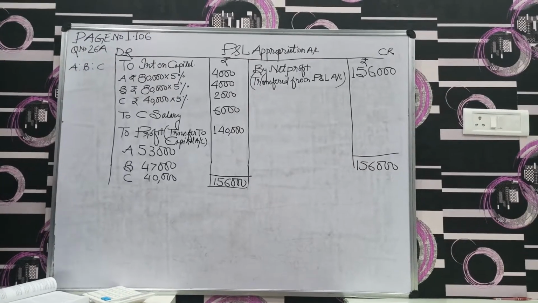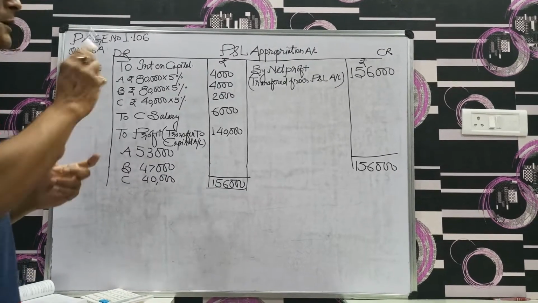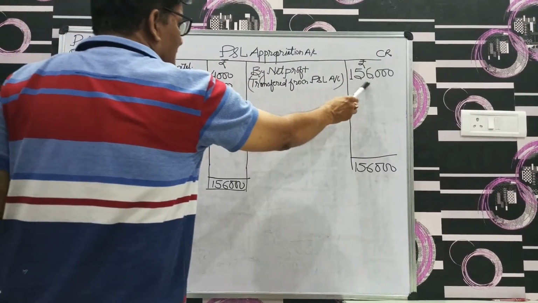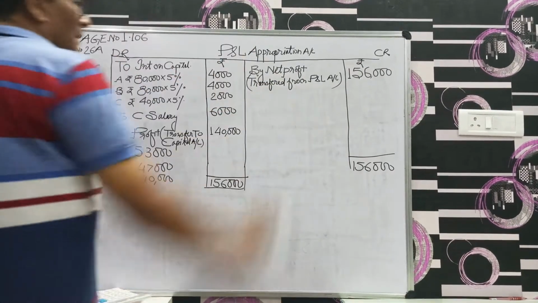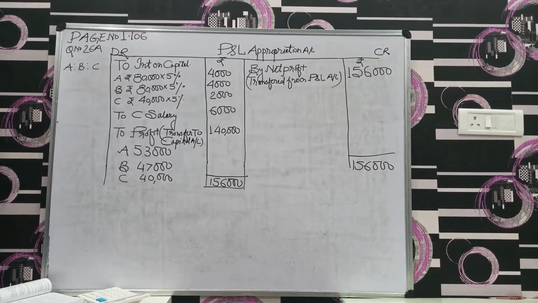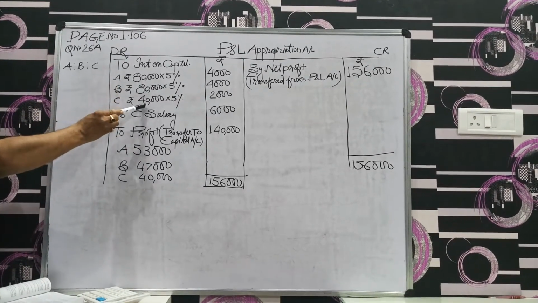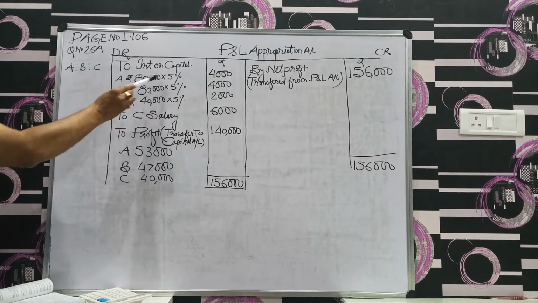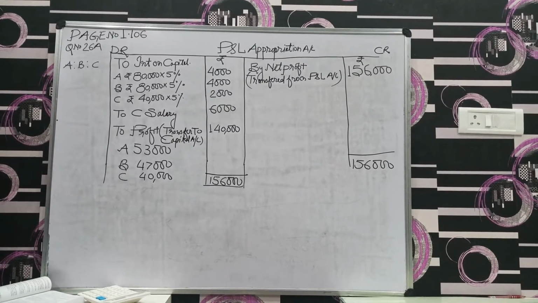So in the profit and loss appropriation account, first we have to transfer net profit from profit and loss account to profit and loss appropriation account. That is 1,56,000, which is given. So we write by net profit transferred from profit and loss account. Now they had a deal regarding the interest on capital, and the capital contributed by A, B and C is 80,000, 80,000 and 40,000. We have to calculate interest at 5% per annum. So 80,000 into 5% is 4,000, 80,000 at 5% is 4,000 and 40,000 at 5% is 2,000.